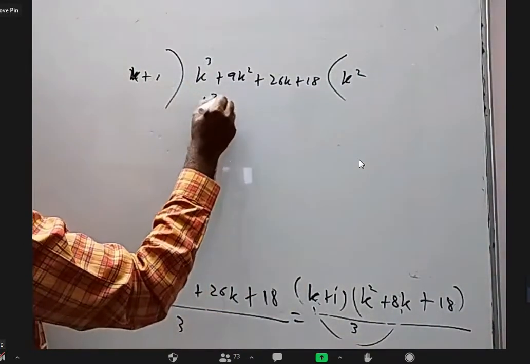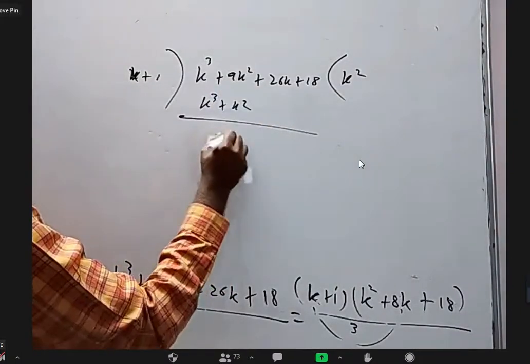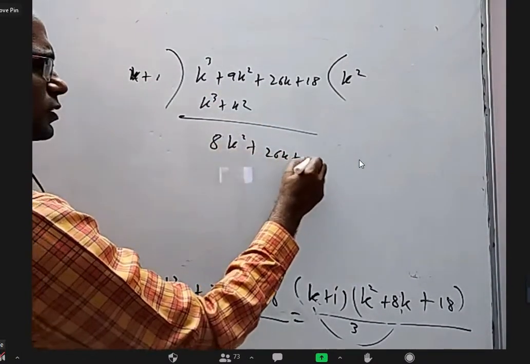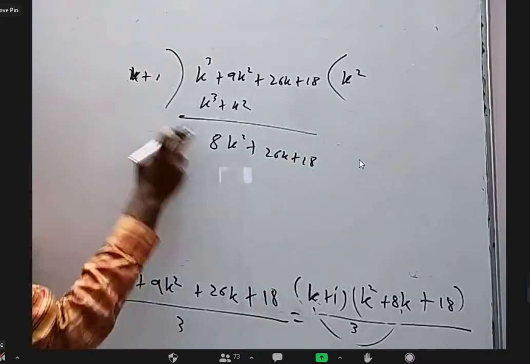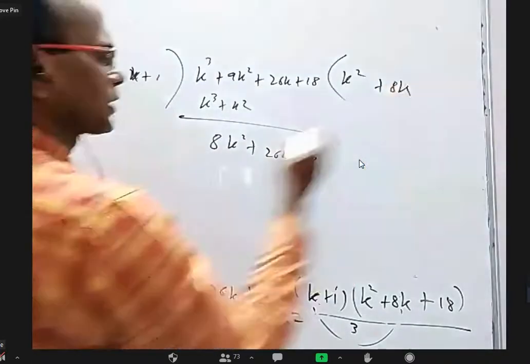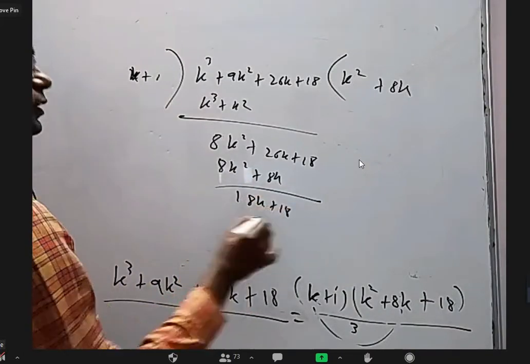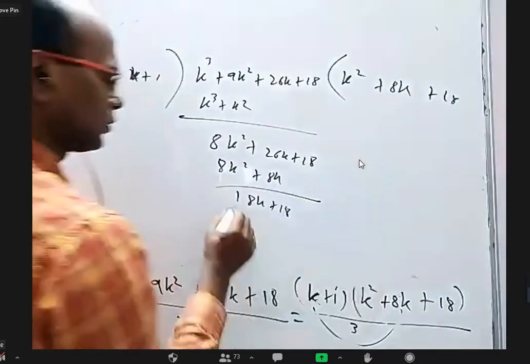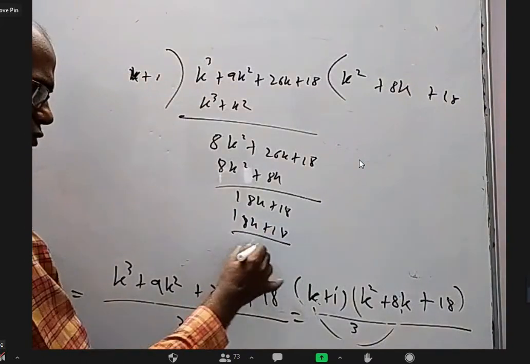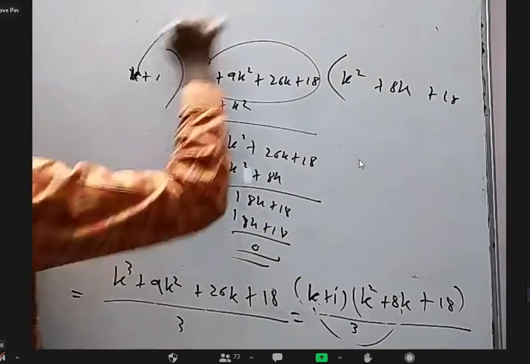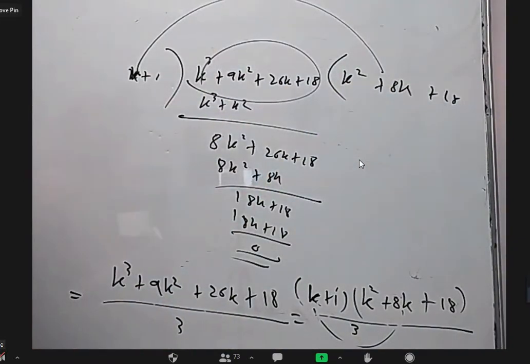Multiply with this, we'll get k cube plus k square, subtract, we'll get 8k square plus 26k plus 18. Now 8k square here, so add 8k, subtract, we'll get 18k plus 18. Then you get 18k plus 18, remainder 0. That means this can be written as the product of these two, right?